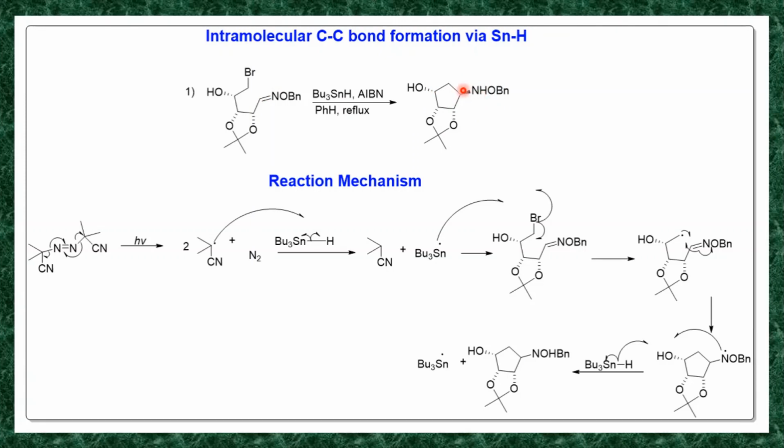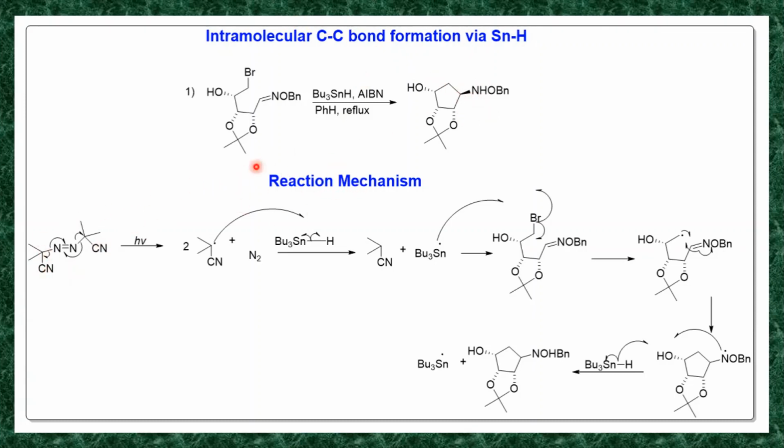So in this way, while writing the answer you have to think about the stability of that, and for that you should know the stereochemistry in detail, the stereochemistry of your cyclic compound. So this is about that. It is an example of intramolecular carbon-carbon bond formation. This molecule undergoes reaction with tributyltin hydride and AIBN. You will get the formation of an intramolecular carbon-carbon bond, and its reaction mechanism.